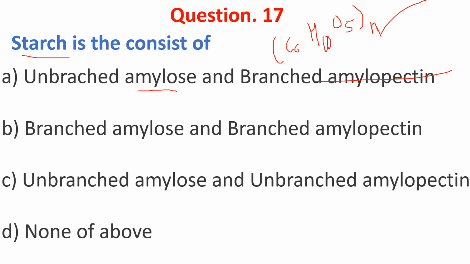The simplest form of starch is a linear polymer, amylose. Amylose is formed as a linear chain, and amylopectin is formed with branched chains. So the answer is A, unbranched amylose and branched amylopectin.